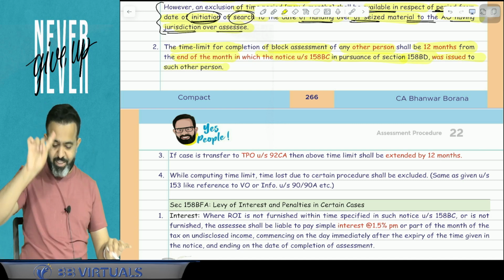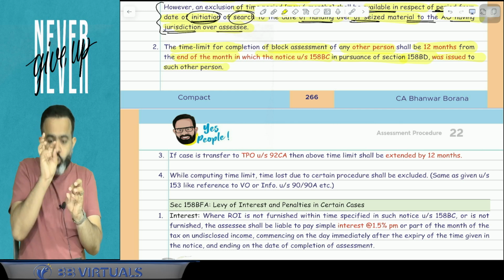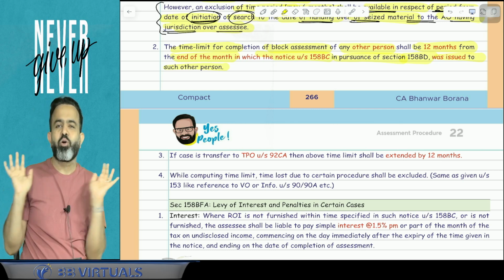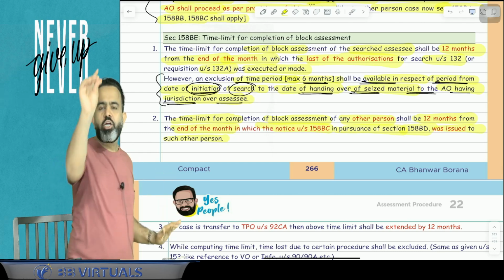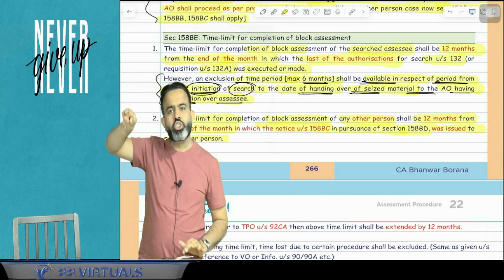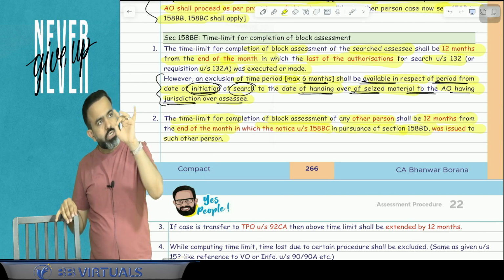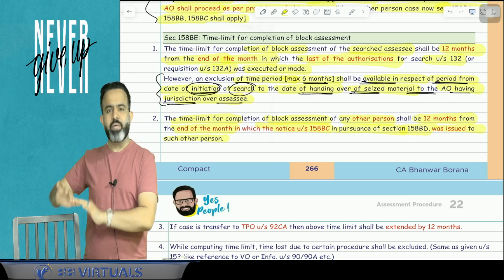So guys, MAMA assessment will be completed within 12 months from the end of the month in which notice under section 158BC is issued to the MAMA to file the return for the block period. Here Shashank assessment will be completed within 12 months from the end of the month in which the search was completed, because the raid was conducted at Shashank's place.